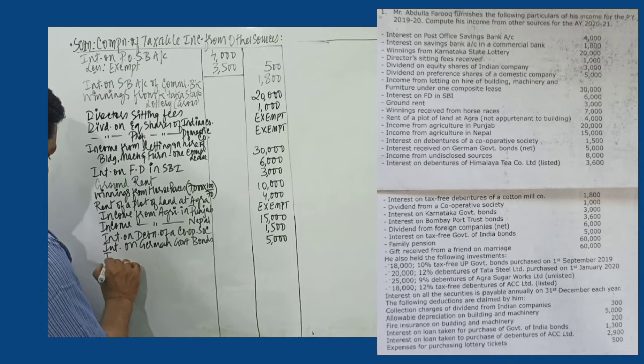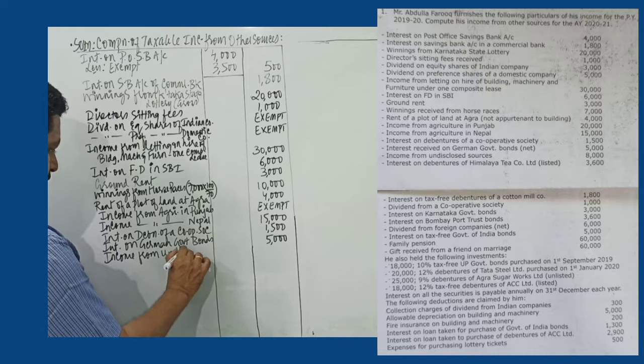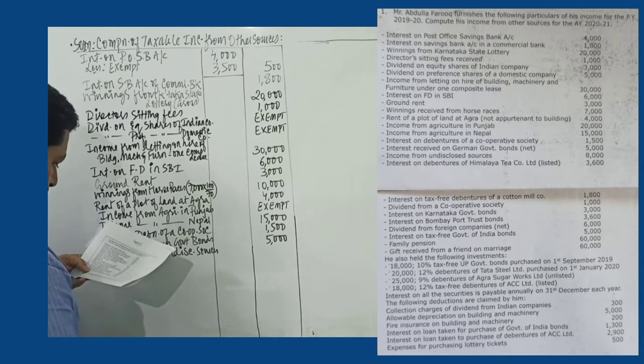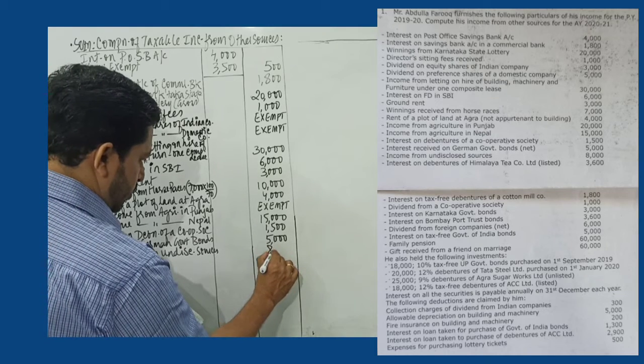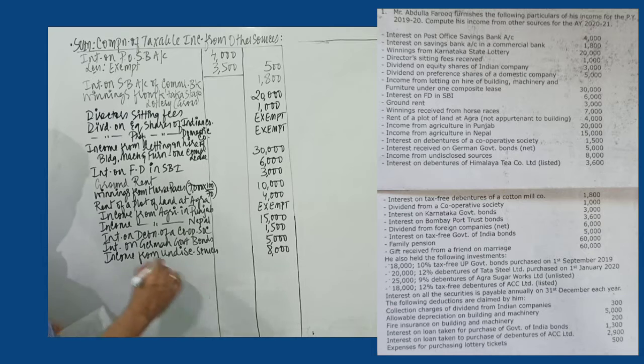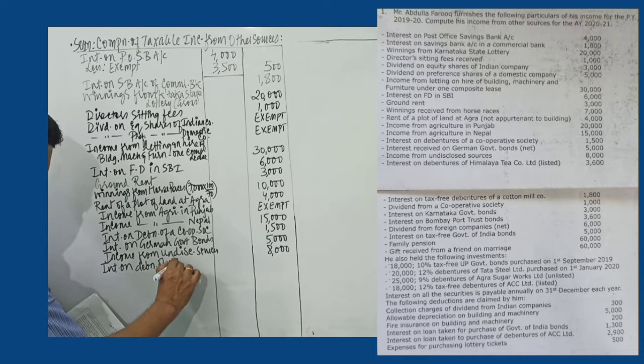Next we have income from undisclosed sources, fully taxable. Amount is 8,000. Then we have interest on debentures of Himalaya Tea Company.